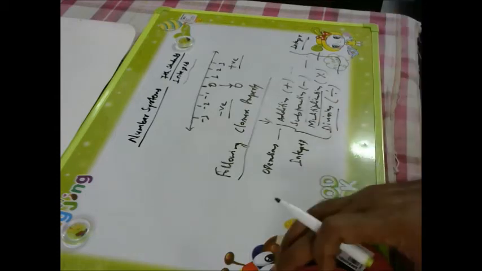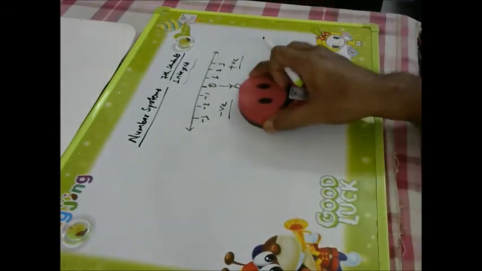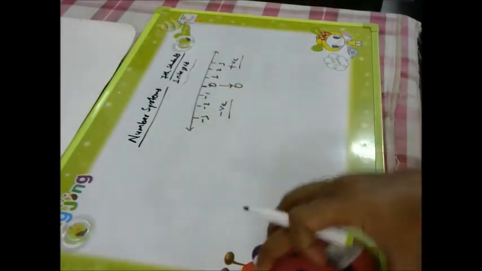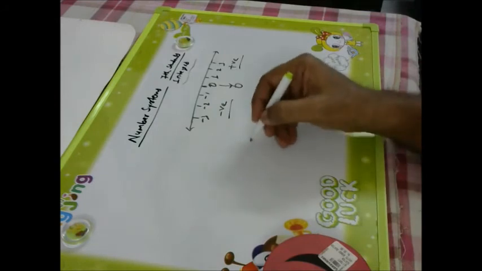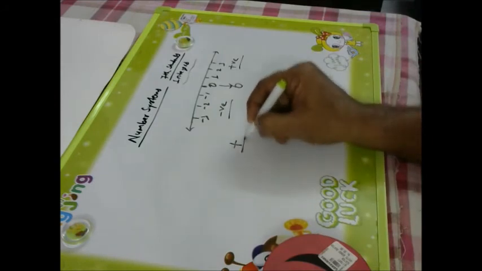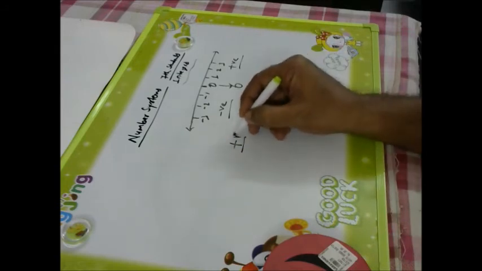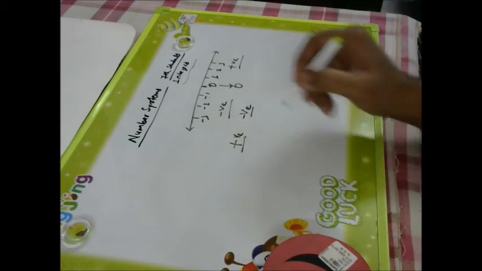Okay. So this is there. Now I will tell you. If one, now here positive and here negative, like this.